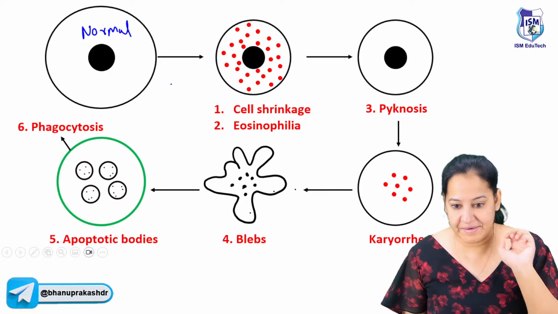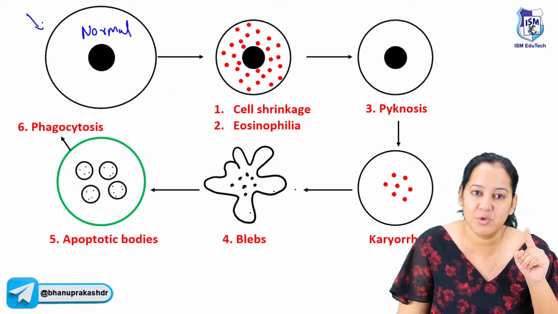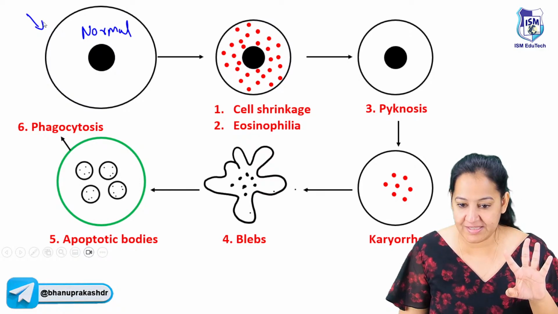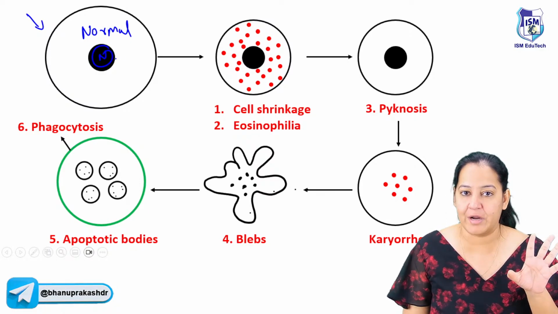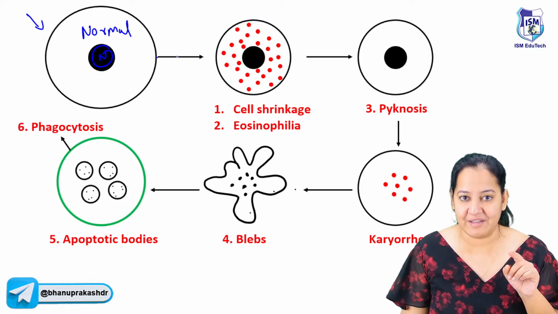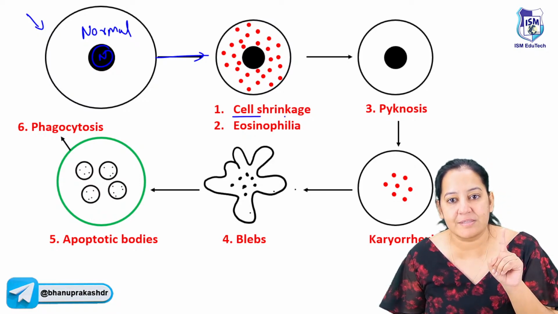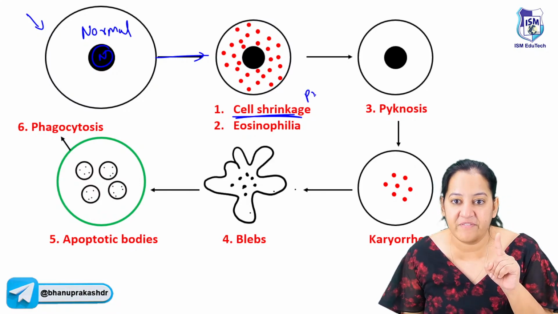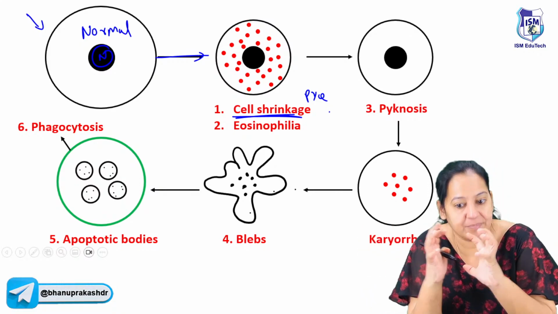Now this cell wants to commit suicide. Why does the cell want to commit suicide? Because either it is no more required in the human body, its job function is done, or its nucleus is damaged to such an extent that it is no more required. In the 2 scenarios, the cell will activate the caspase. The first thing that happens, the cell will shrink. So the earliest feature of apoptosis is cell shrinkage. It's a PYQ, a previous year question asked in your exam. Earliest feature of apoptosis, you can see in the diagram, the cell is shrinking.